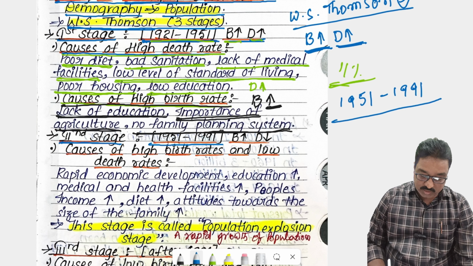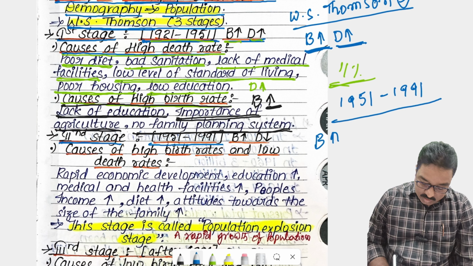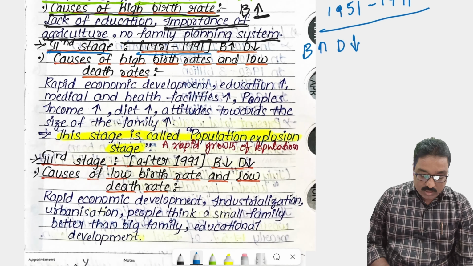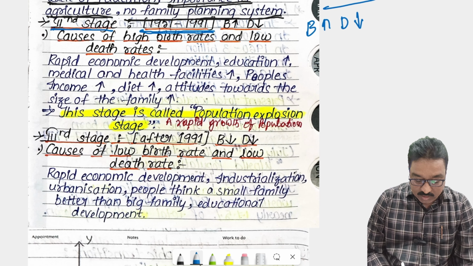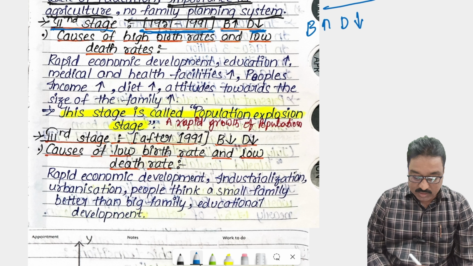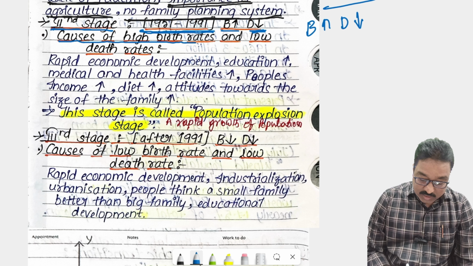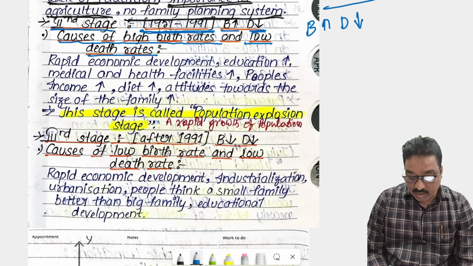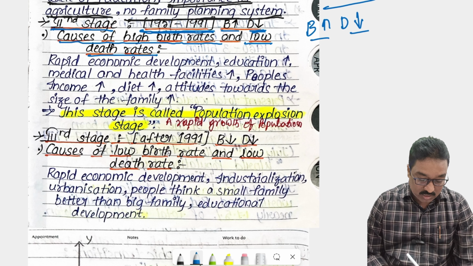So in this period, the birth rate increases but the death rate decreases. According to W.S. Thompson, in the second stage, 1951 to 1991, the birth rate increases but the death rate declines. So what are the causes of high birth rates and low death rates? What are the main causes?